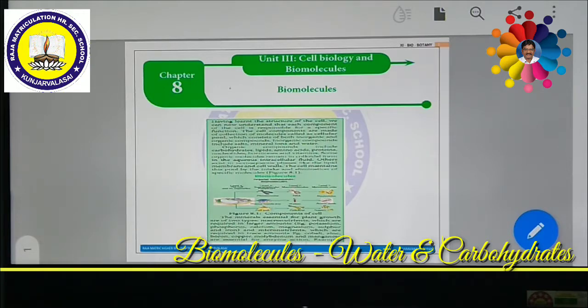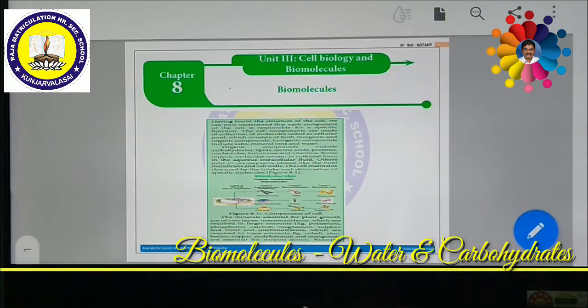Then nucleic acid, which means DNA and RNA, deoxyribonucleic acid and ribonucleic acid. They are present in the cell in more quantity, around 6%. The remaining 4% is ions and minerals.